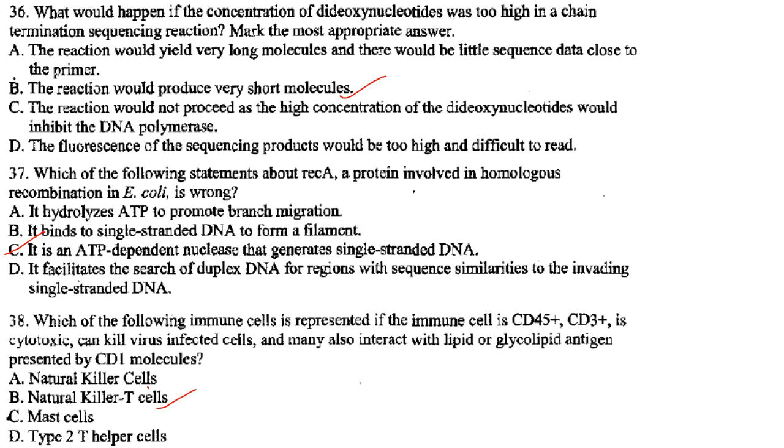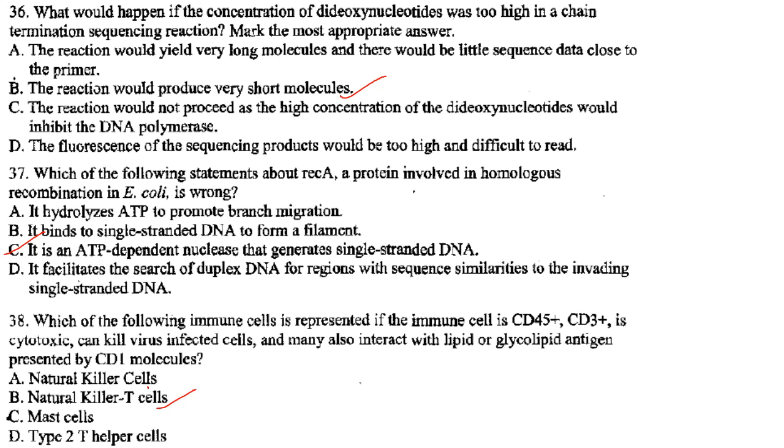Which of the following statements about RecA, a protein involved in homologous recombination in E. coli, is wrong? It hydrolyzes ATP to promote branch migration. Yes. It binds to single-stranded DNA to form a filament. Yes. It is an ATP-dependent nuclease that generates single-stranded DNA. It is a DNA dependent ATPase. So the answer is option C. The others are correct. Now next one.